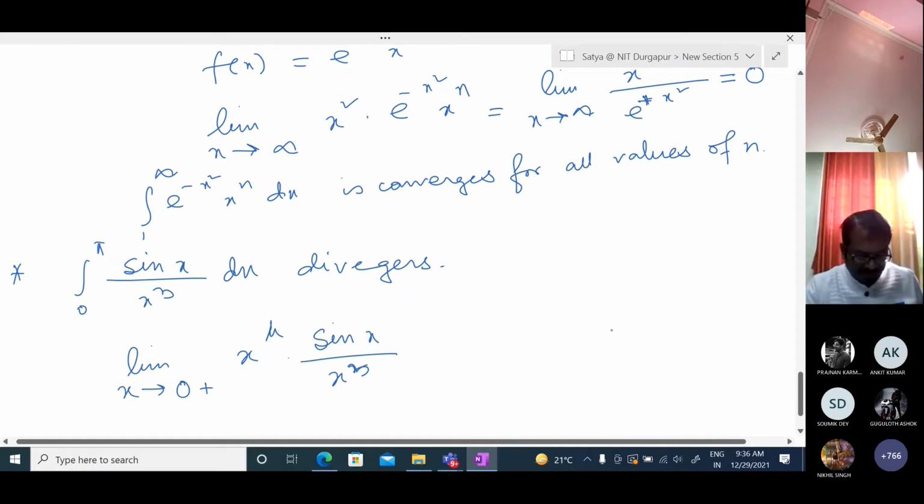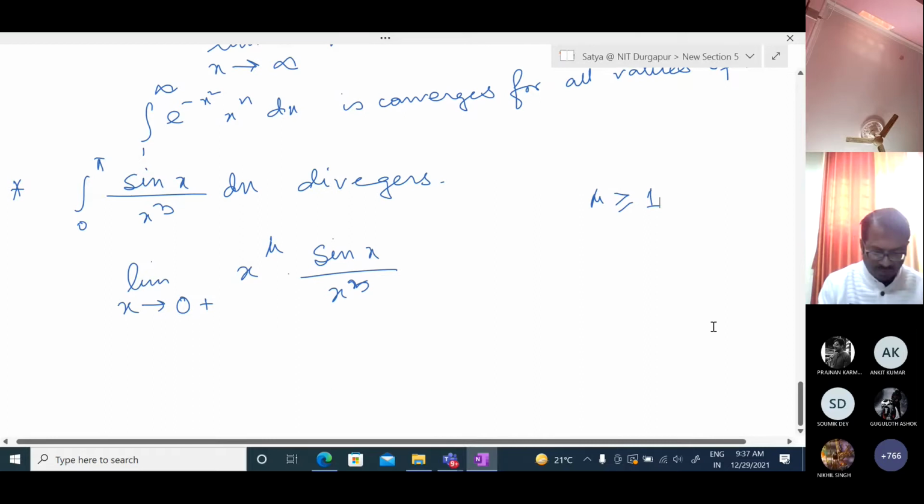So here mu should be greater than or equal to 1. For this case, to show divergence, we need mu greater than or equal to 1. For simplicity, if we take mu equal to 2, then this will be a known part.